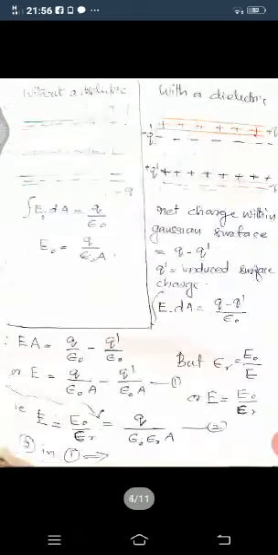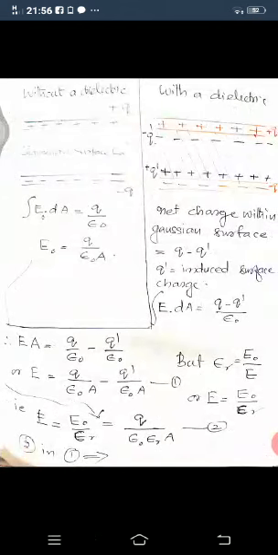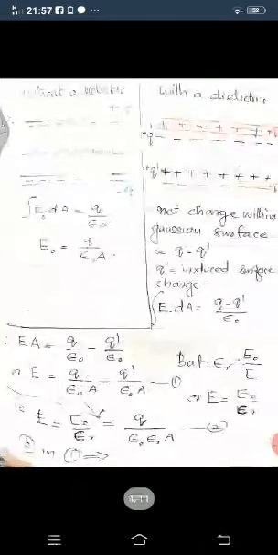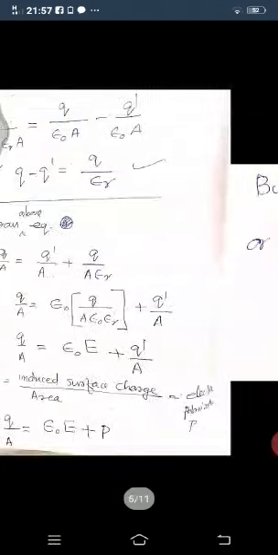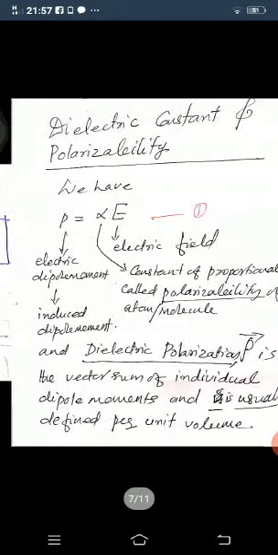If you are interested in how to derive them, you can apply Gauss's theorem and consider a parallel plate capacitor with and without a dielectric, and then you can derive D, which is equal to epsilon 0 E plus P, where P is the polarization.